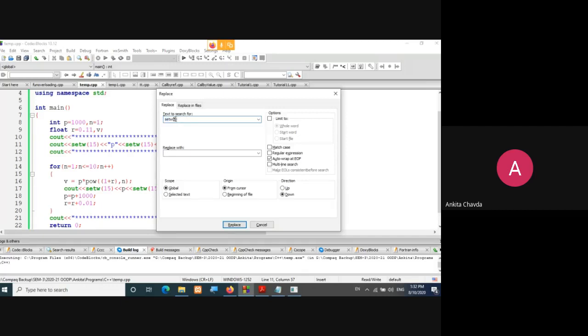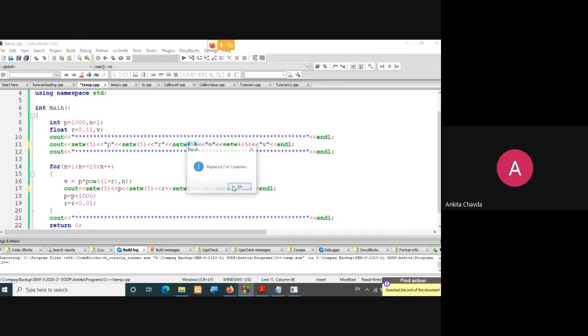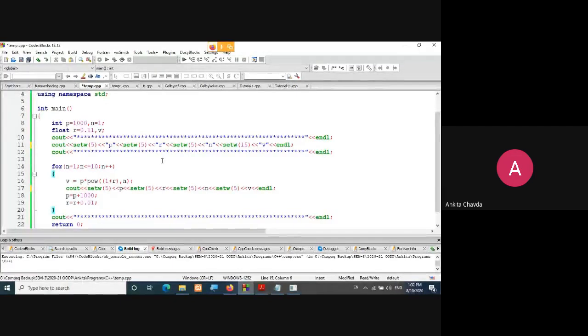Now here, suppose wherever I'm finding my set W of 15, I'm making it set W of 5. Then what will you get? Fine. Set W, set W, set W. Why has this not been replaced? Okay, I'll run this program again.